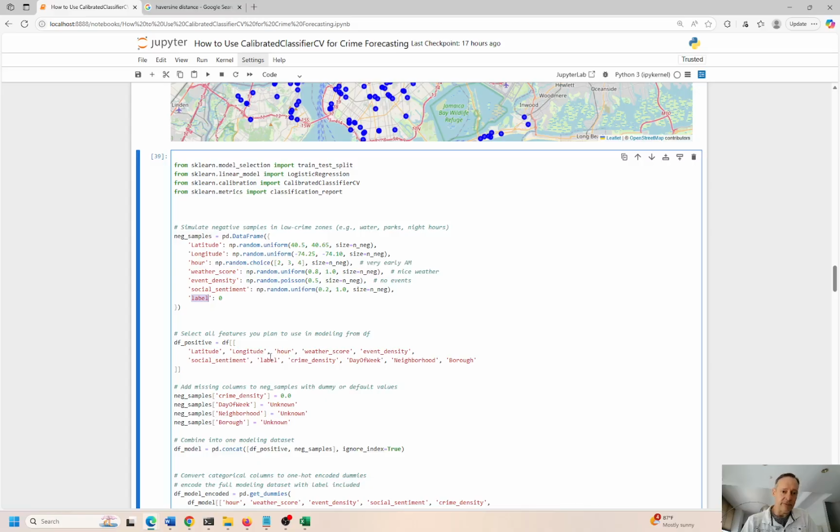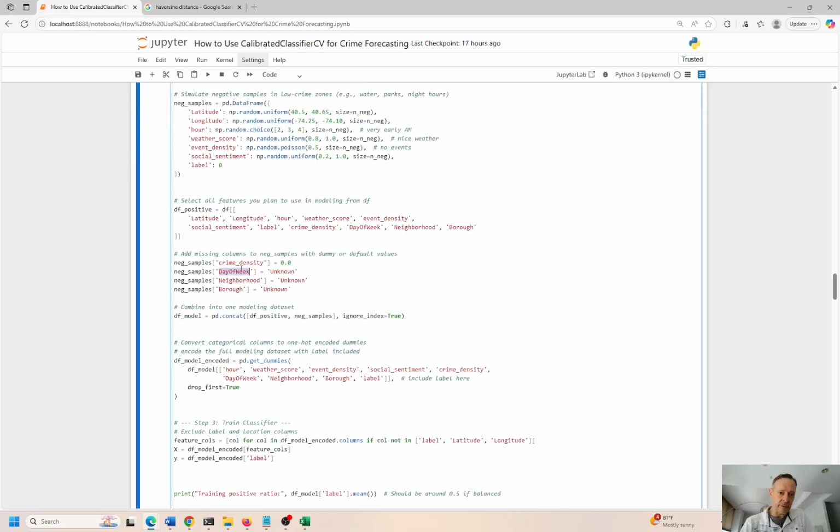In terms of what else? So we have our weather score, event density, crime density. We start with 0, but then that's going to build up to a density based on a KDE estimate pretty quick. Day of week, neighborhood, and borough. And there was one more, hour. So I had to make up my own hour. So I'm looking at 2, 3, 4 o'clock in the morning. So these are my estimates.